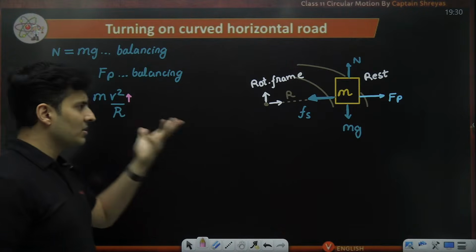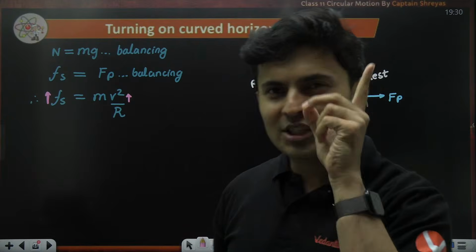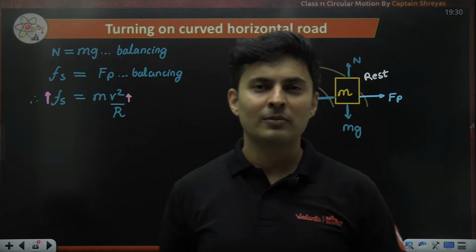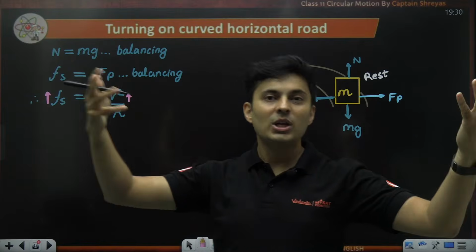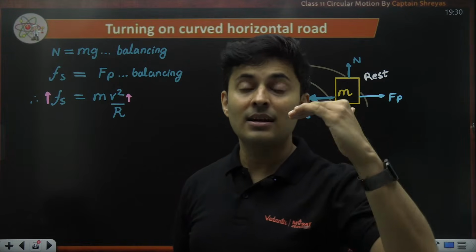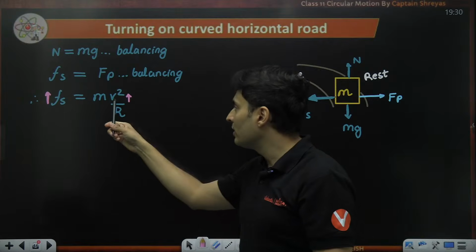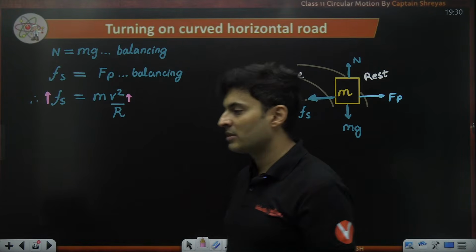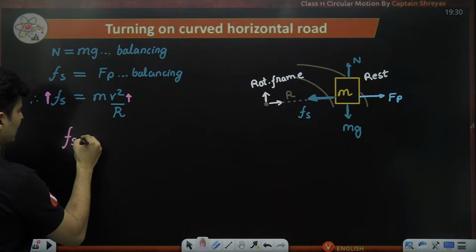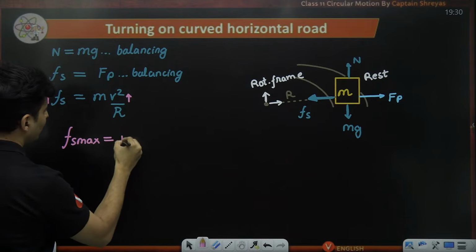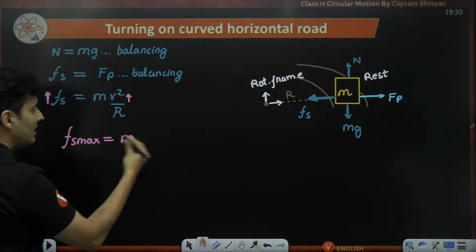Radius can't change, mass can't change. So friction will also increase. Now that should ring a bell in your head. Friction can't just increase beyond a certain limit. There is a maximum limiting friction. That's why there is also a limit on the maximum speed. So when you try to calculate maximum speed, the friction will also be limiting in nature. For normal speeds, it will be static, but for maximum speed, it will be limiting friction.